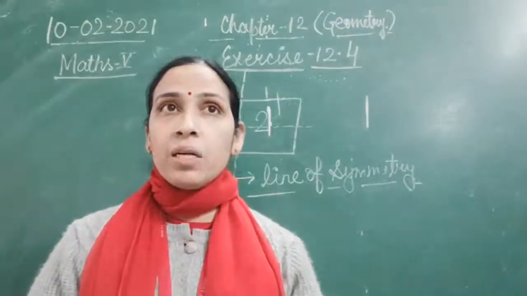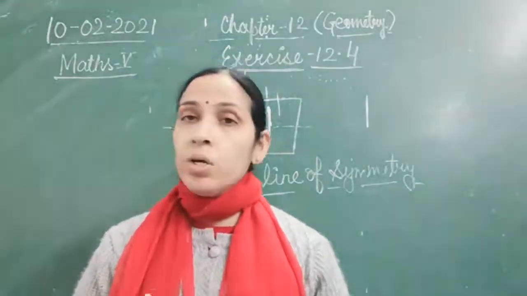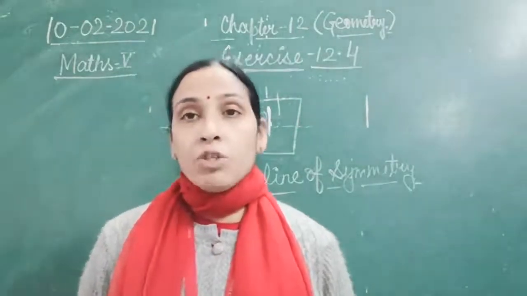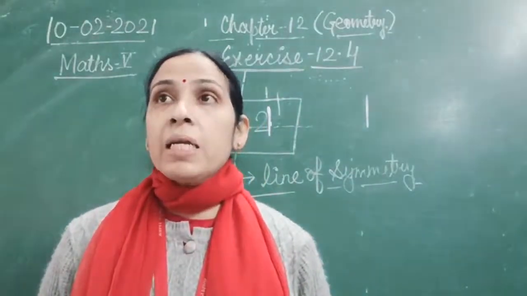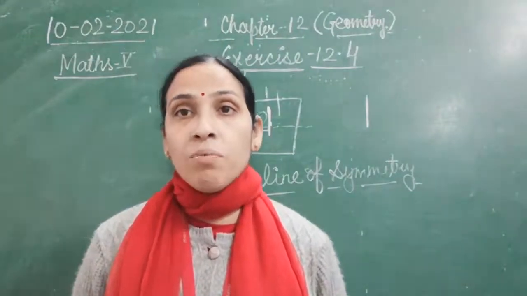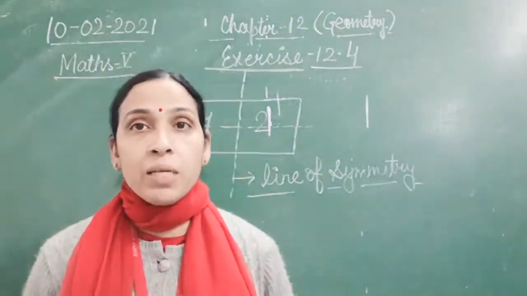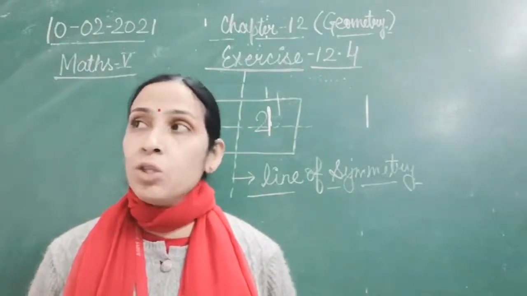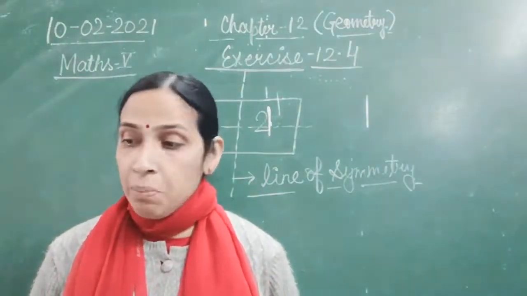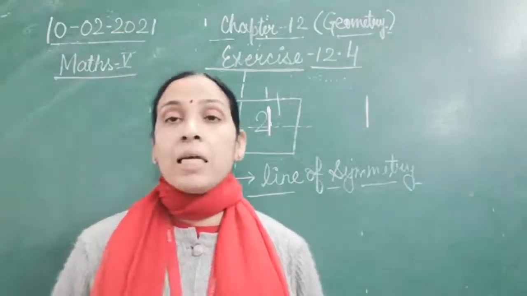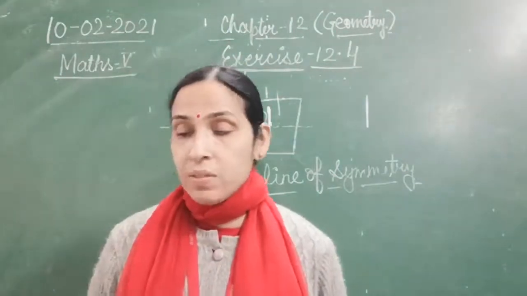Face. Then different pictures were there. You just find out whether they are symmetrical or not. So now the first figure is of a man. Yes, we can divide that picture of a man into two equal parts. You just draw a symmetry line in between, and then it will be divided into two equal parts. Then an umbrella is there, then a carrot. Again, a carrot can also be divided into two equal halves.